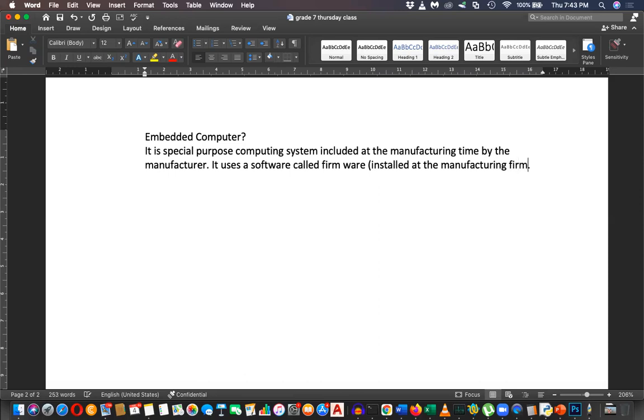The meaning of firmware is stored at the manufacturing firm.